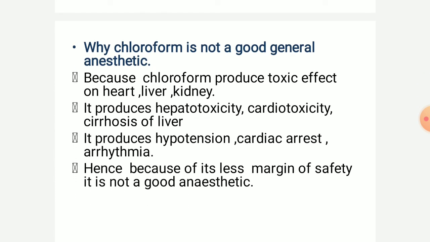Next, why is chloroform not a good general anesthetic? Because, as I previously told, it causes toxic effects to the heart, liver and kidney. It produces hepatotoxicity, cardiotoxicity, and cirrhosis of the liver. Also, it produces hypotension, cardiac arrest and arrhythmia. Hence, because of this narrow margin of safety, it is not a good anesthetic agent. Thank you.